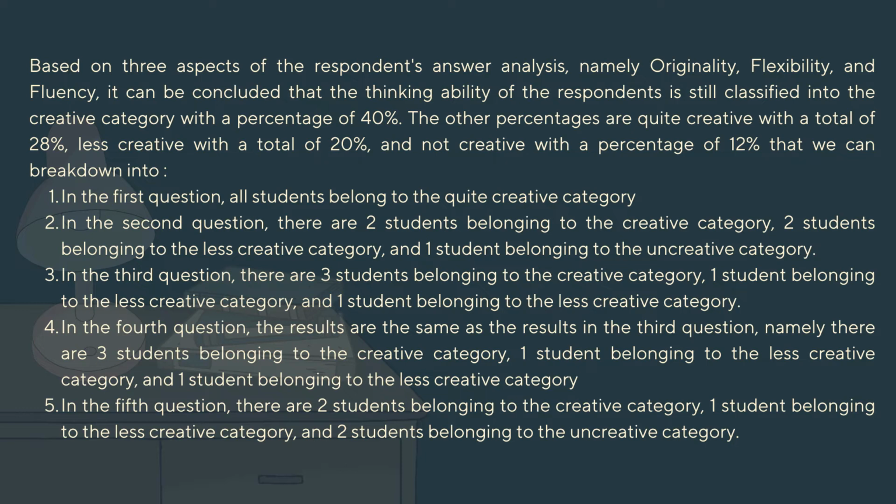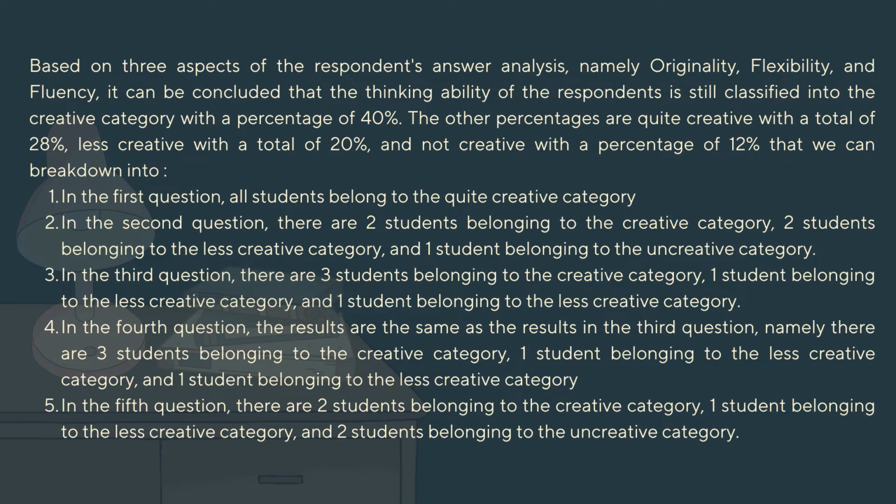In the first question, all students belong to the quite creative category. In the second question, there are 2 students in the creative category, 2 students in the less creative category, and 1 student in the uncreative category.